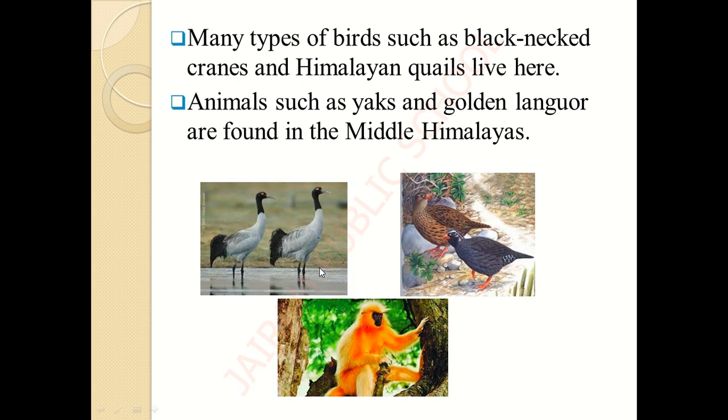And the next is many types of birds we can see in this region. Beautiful birds are here, isn't it? So these kinds of birds can be especially noted in this region. So what are all the birds we can see? First is the black-necked crane. Have you seen a crane? A crane will be somewhat taller and it will have a long neck, isn't it? So see the crane here. It is half black and half white in its neck. Its feathery tail will be somewhat black and its legs are black, isn't it? So this kind of crane we call a black-necked crane.